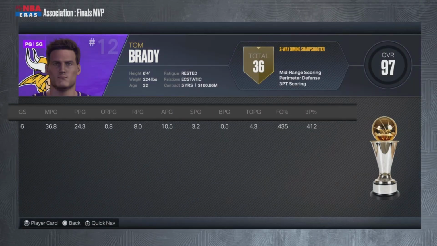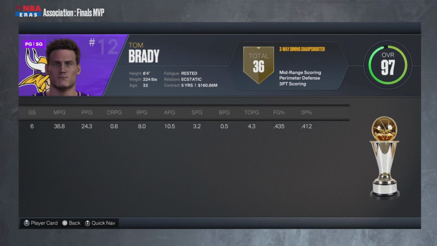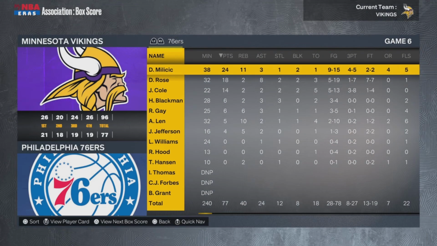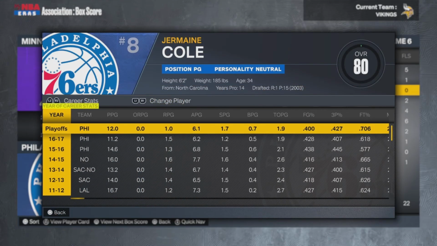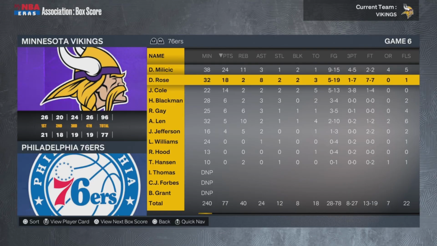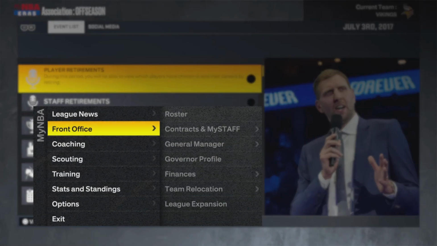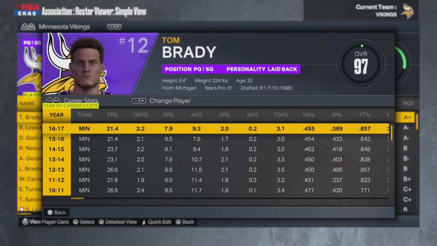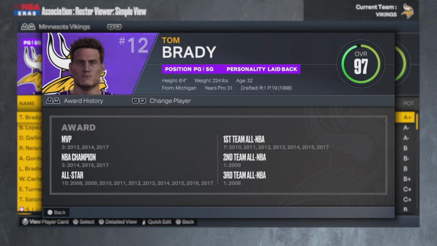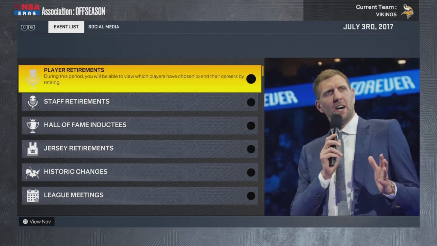Tom Brady, NBA champion. That's his 3rd ring. 24 points, 8 rebounds, 11 assists, 3 steals. Finals MVP. Tom Brady now has... Oh my God, J. Cole was on that team. We just beat J. Cole and Derrick Rose and Darko. That's probably someone's favorite team they've ever seen in 2K. And Tom has 3 rings. He only needs 4 more to do what we want him to do. 3-time MVP, 3-time champion. It's great. He's doing good. Great career, kind of.